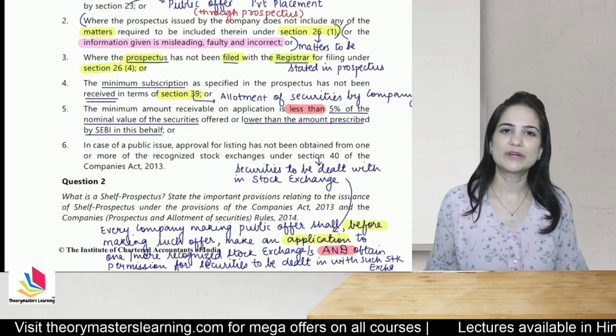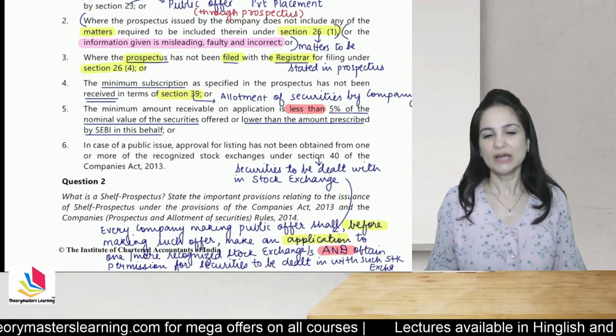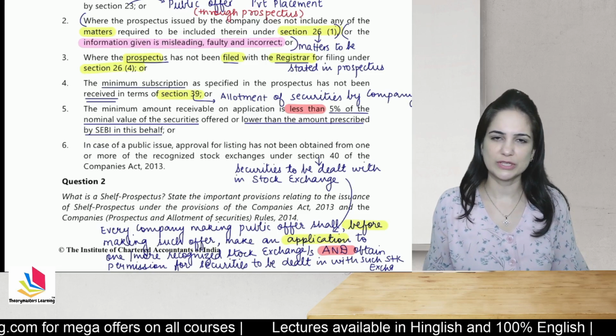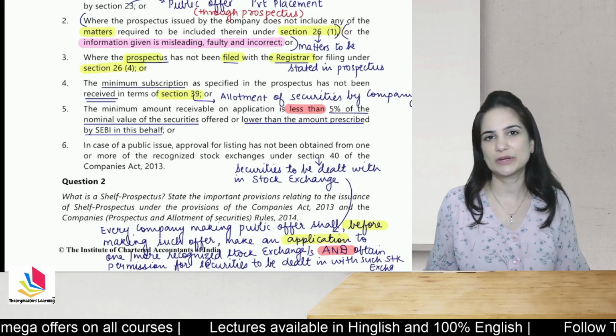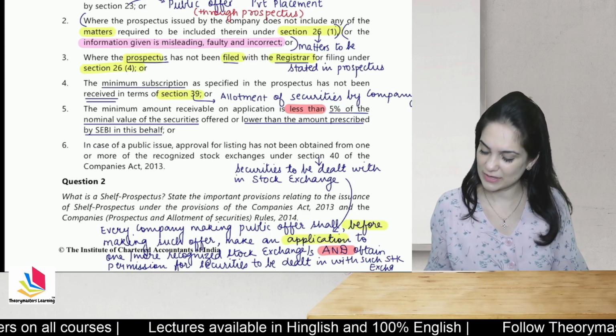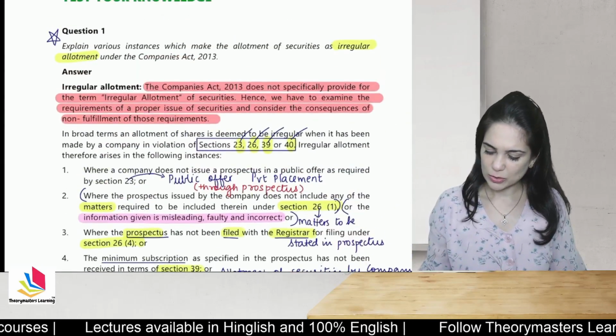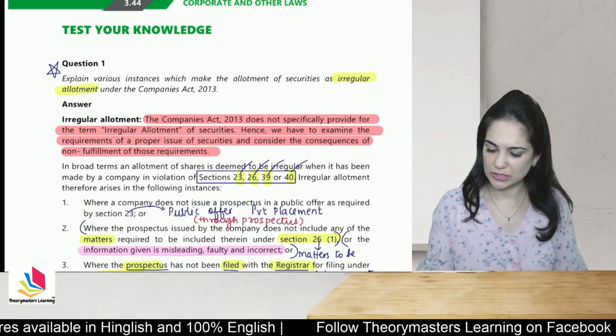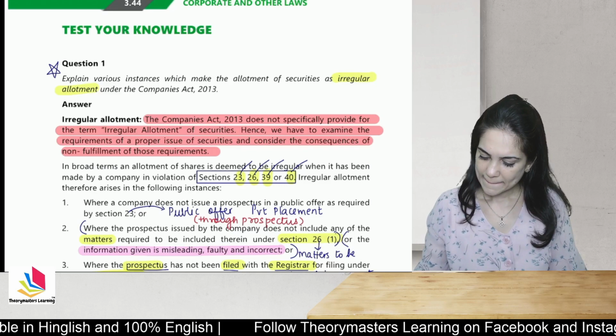Then that allotment will be irregular allotment. Okay, so the approval has not been obtained from one or more stock exchanges, but in spite of that you have allotted shares, and that allotment will be irregular. All right, so I think irregular allotment can be asked as a theory question, so we have discussed that.